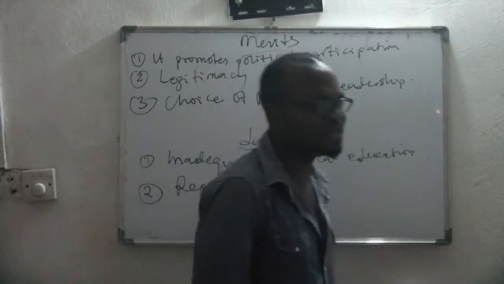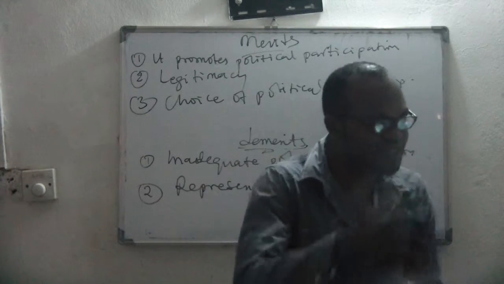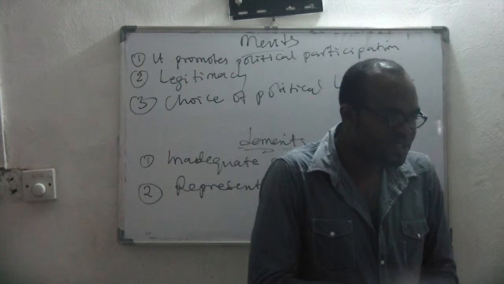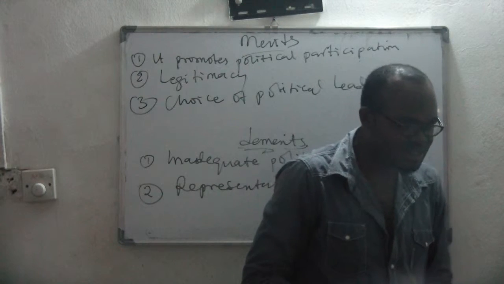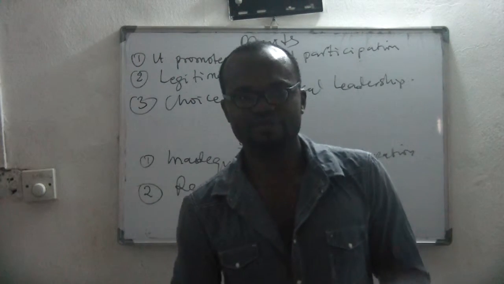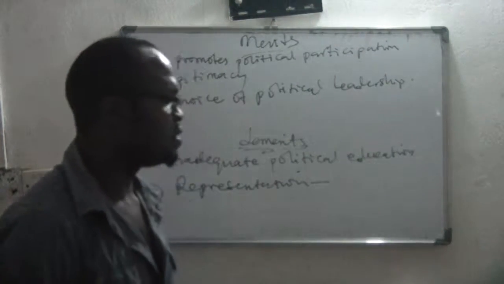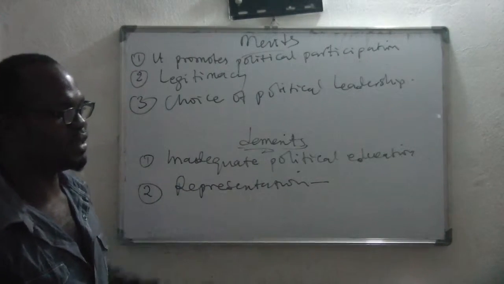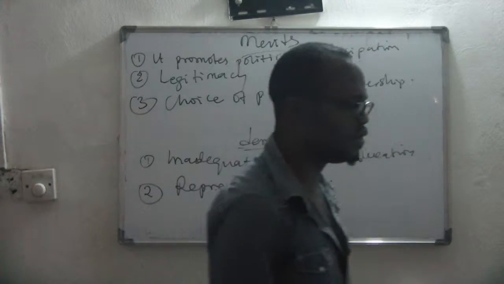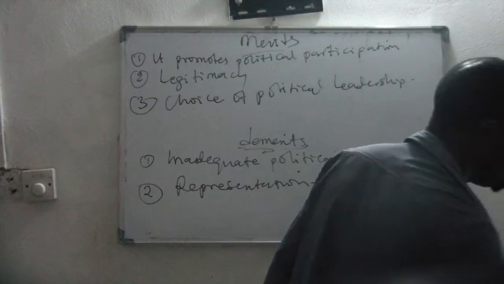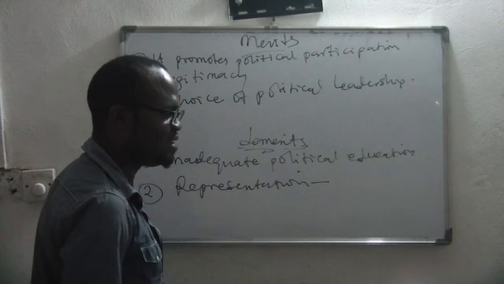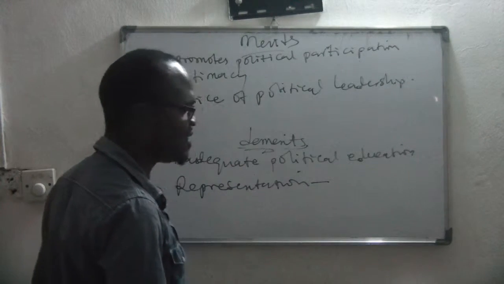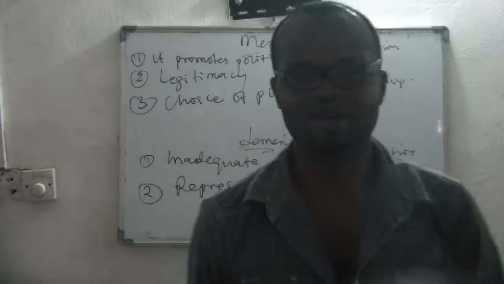When somebody becomes a governor and continues to enrich himself or his family, at that time, is he representing the interest of the populace? No, and that is wrong. So that could be a demerit of democracy, when you elect somebody and he is not doing what you want. Is that clear? So in the next classes, you are going to be learning about oligarchy and aristocracy and other forms of government.